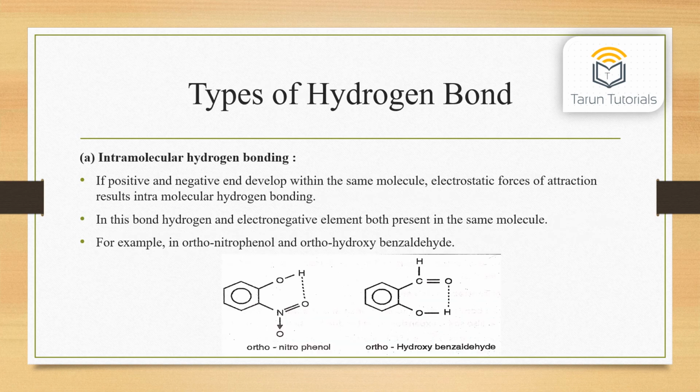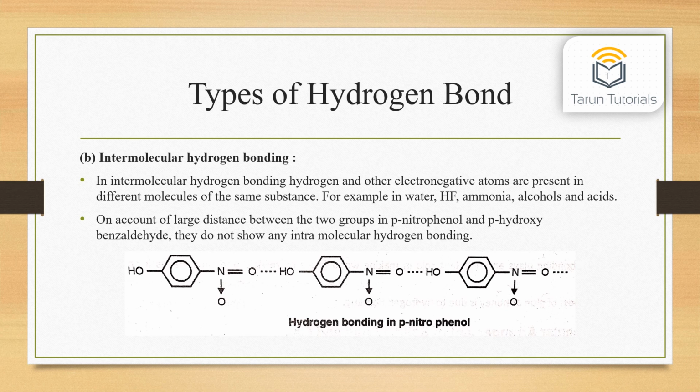Types of hydrogen bond. First, intramolecular hydrogen bonding. If positive and negative ends develop within the same molecule, electrostatic forces of attraction result in intramolecular hydrogen bonding. In this bond, hydrogen and the electronegative element are both present in the same molecule. For example, in ortho-nitrophenol and ortho-hydroxybenzaldehyde.